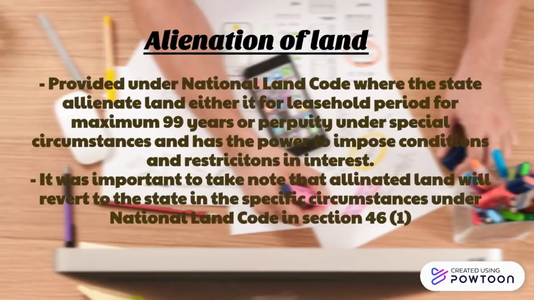The last characteristic is alienation of land, provided under the National Land Code, where the state alienates land either for a leasehold period of a maximum of 99 years or in perpetuity under special circumstances, and has the power to impose conditions and restrictions in interest.